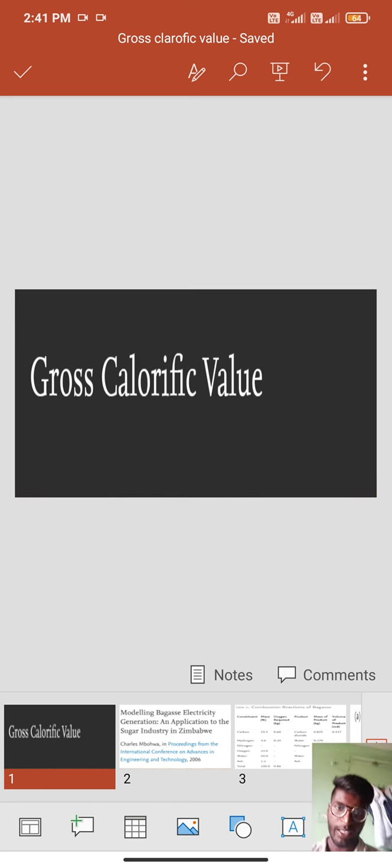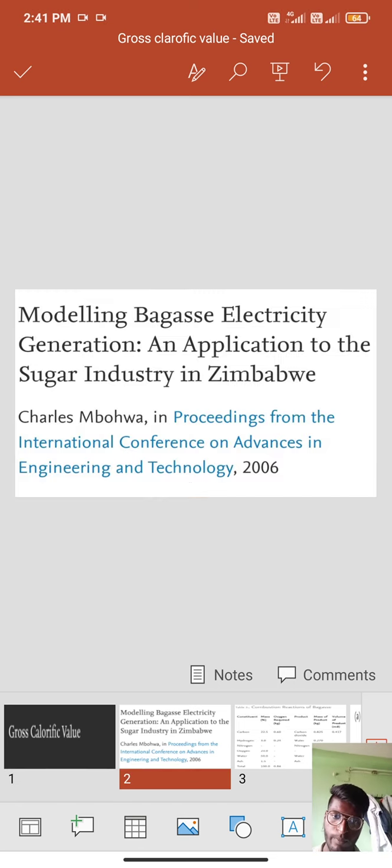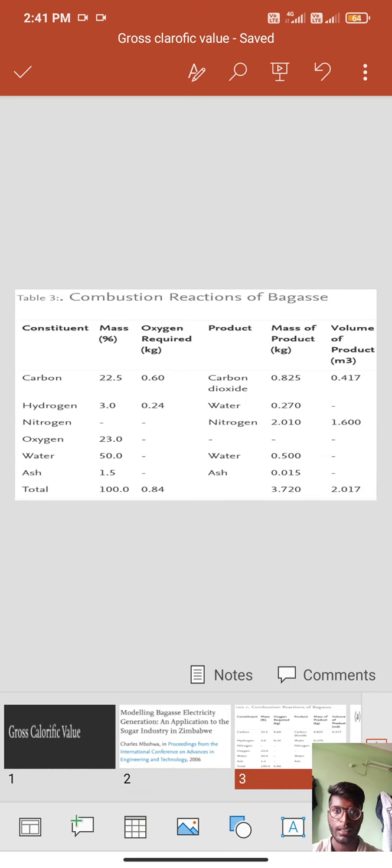Gross calorific value. Modeling gases electricity generation: an application to the sugar industry in Zimbabwe. Charles Mabo, in proceedings from the International Conference on Advances in Engineering and Technology, 2006. Combustion reaction of gases.